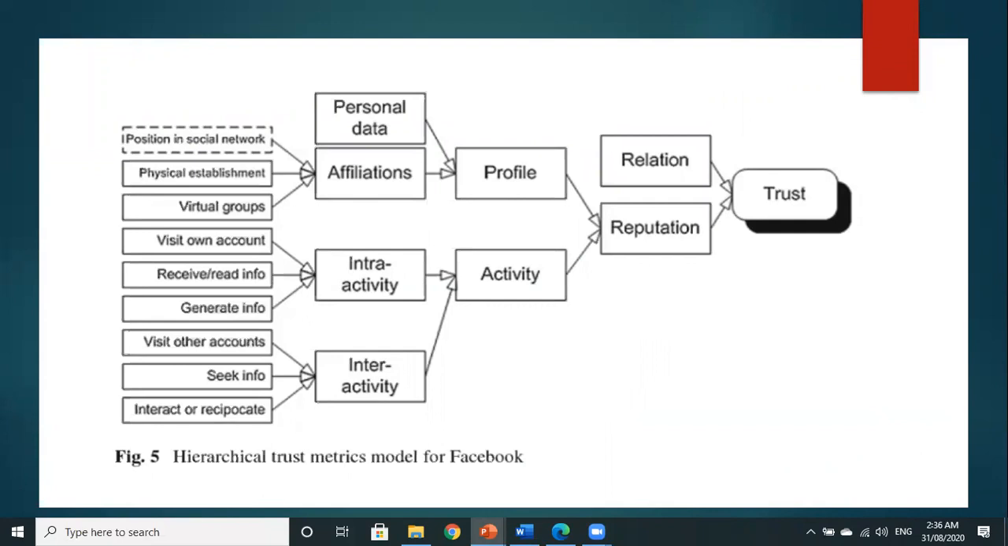Here is a hierarchical trust matrix model for Facebook. It comes from relation and reputation. Our measuring matrix, the trust matrix, is relation and reputation. Reputation comes from profile and activities, and profile comes from personal data and affiliation. Activity comes from interactivity. Interactivity, as we know, is visiting own account, receiving the read information, and generating information. Interactivity is also visiting other accounts, seeking information, and interacting or reciprocating.